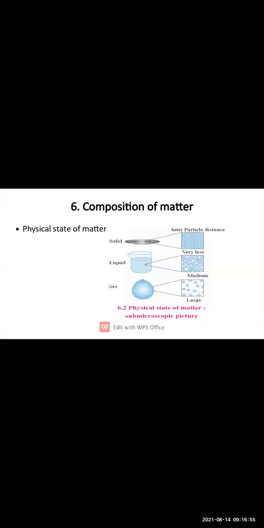Matter is a substance which has mass and occupies space. Then what are the three different states of matter? Solid, liquid, and gaseous are the states of matter.